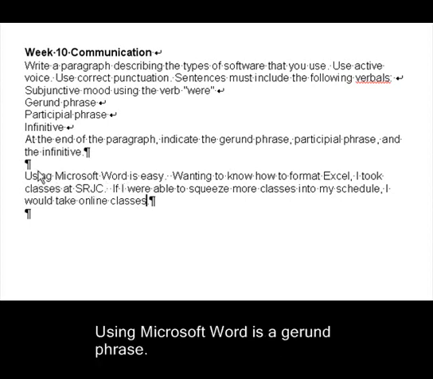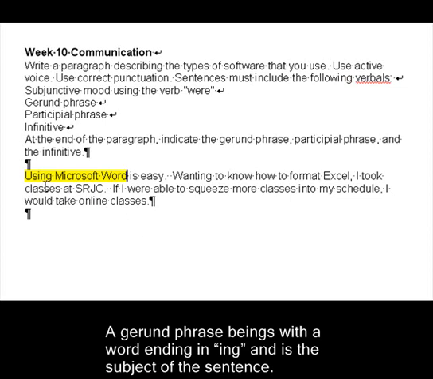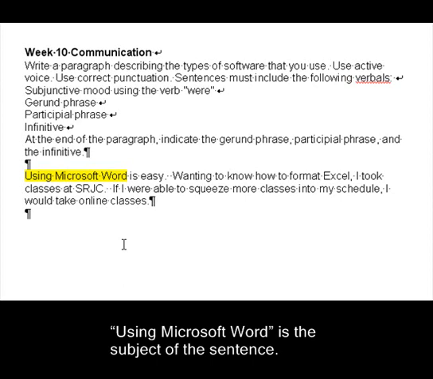Using Microsoft Word, and I'm just going to highlight this, is a gerund phrase. A gerund phrase begins with a word ending in ing, and in this particular case it's serving as the subject of the sentence. Using Microsoft Word, it's the subject. The predicate of this sentence is.